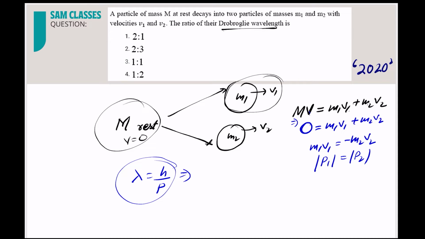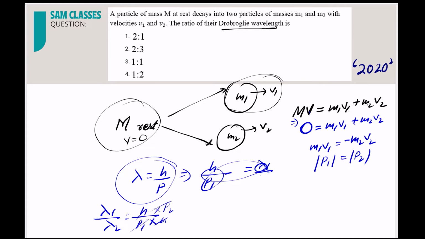Okay, so it will be helpful for your revision. Lambda is equal to h by p, so that is equal to h by p1 for lambda 1. So lambda 1 by lambda 2 is equal to h by p1 into h by p2. So h cancels, and it is 1 is to 1. Correct? Very simple question. I don't think anybody will have doubt in this. Now let's see the next question.